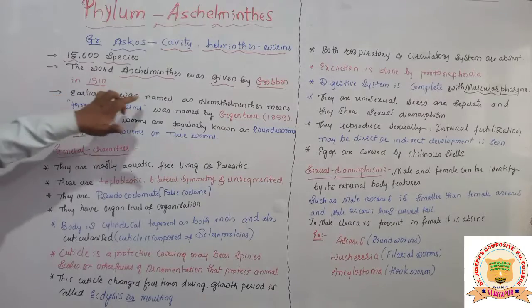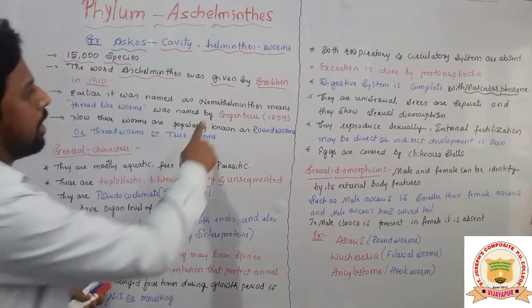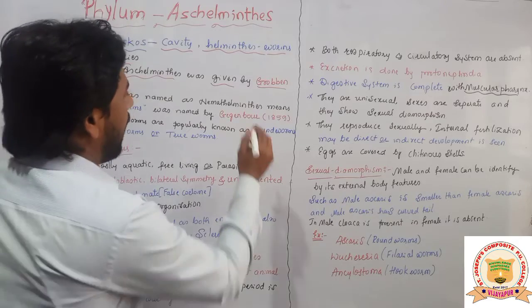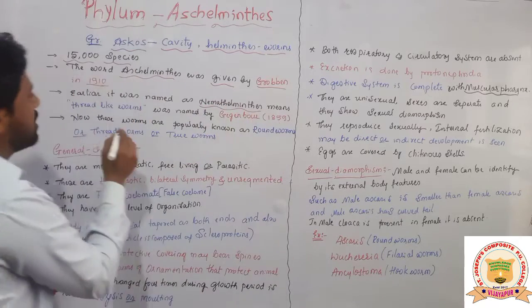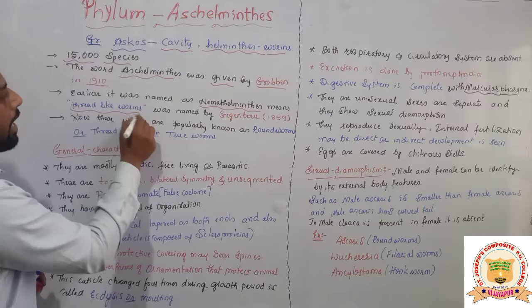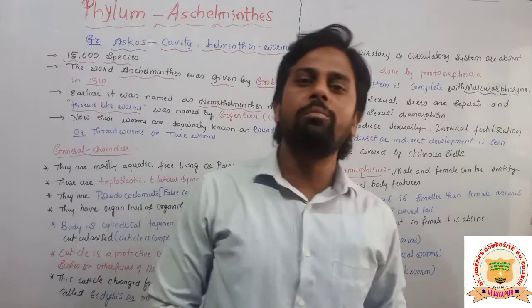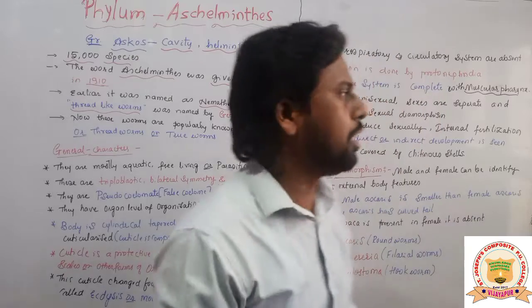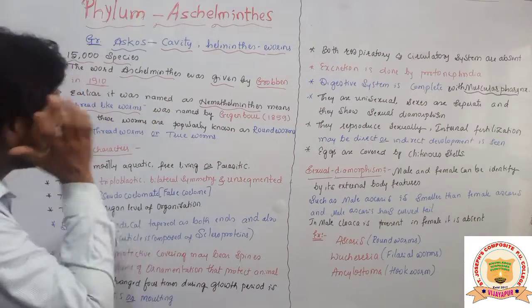But earlier it was named Nemathelminthes. Nemathelminthes means what here? Thread-like worms, worms which look like a thread.